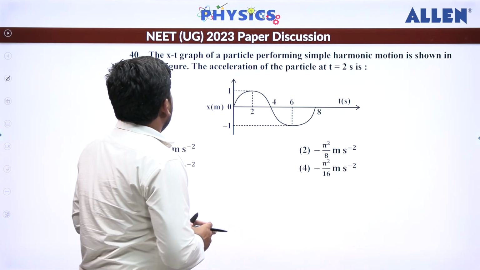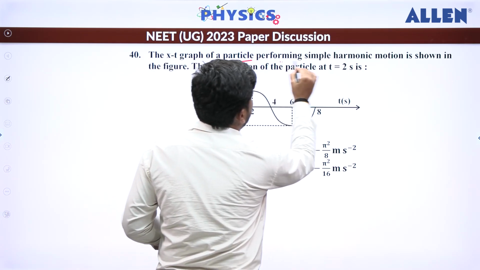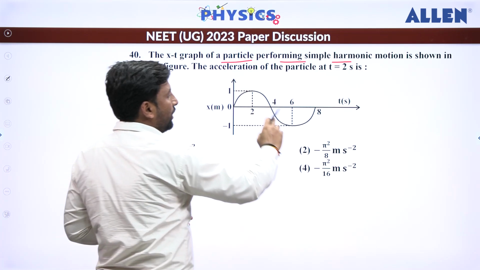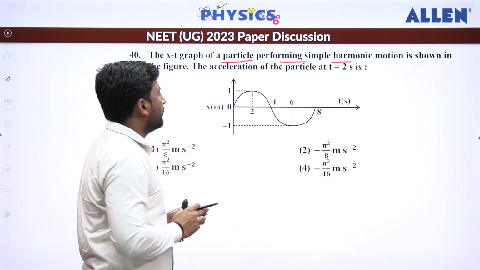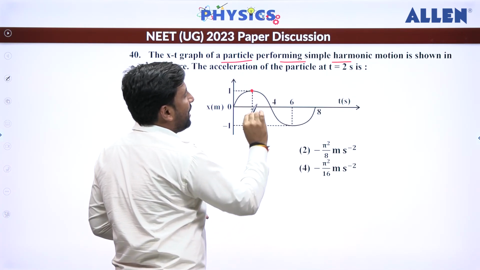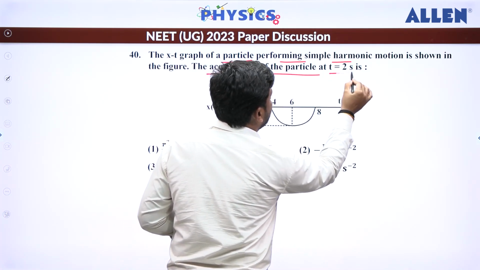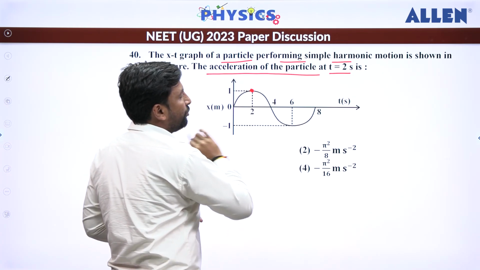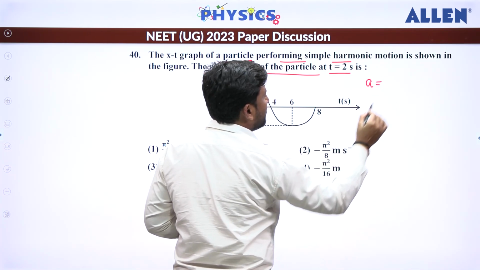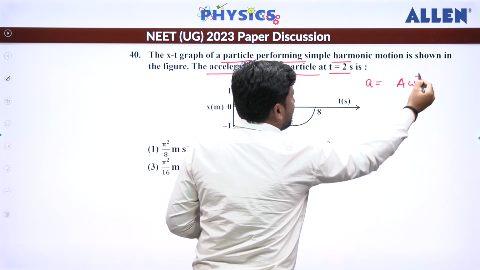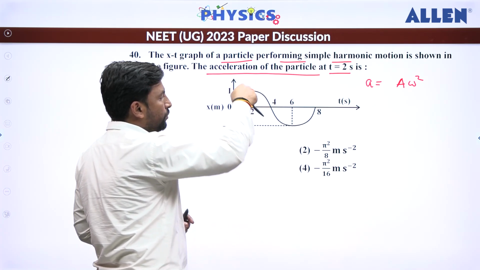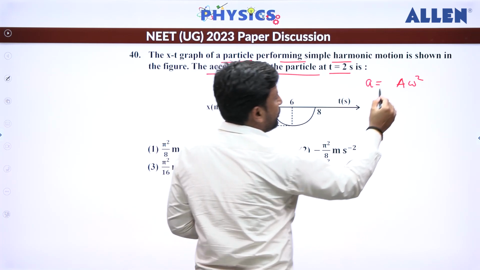Now, here we are given with the X versus T curve. Now, if you look at the graph carefully, it is the SHM equation given to us. The amplitude is 1. So we know that when the particle is at extreme point, they have asked what is the acceleration of particle at t is equals to 2. So this particle is at extreme position. So magnitude of acceleration should be A omega square, that is the maximum acceleration, and since it is at the top, its acceleration should always be towards the mean position, downward. So put the minus sign.